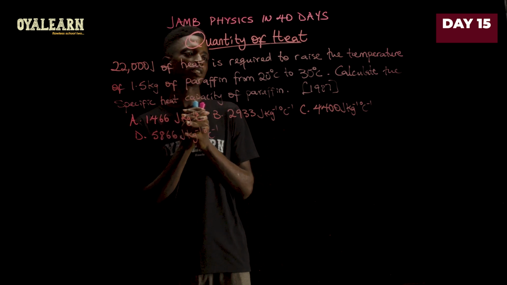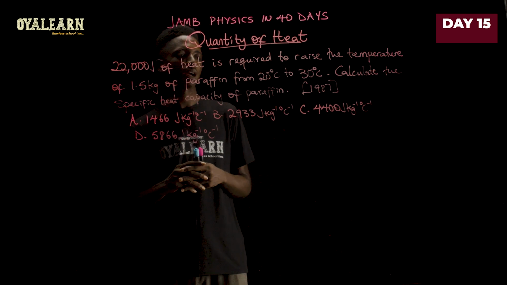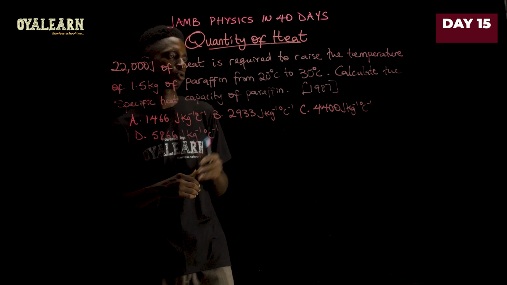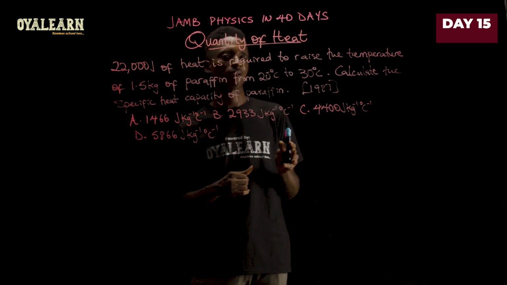22,000 joules of heat is required to raise the temperature of 1.5 kilograms of paraffin from 20 degrees Celsius to 30 degrees Celsius. Calculate the specific capacity of paraffin.